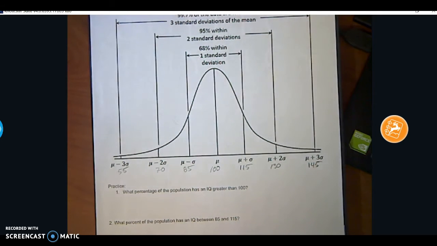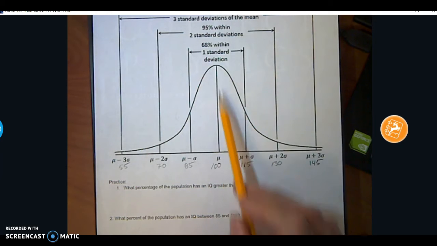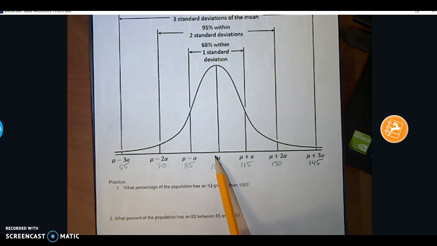So again, how do we read the histogram at this point? We just sort of read it. Most people, that's what the high value over here is, are going to score somewhere around here. Very rare is the person that scores over 145. Very rare is the person that scores under 50. Most people are going to be here.